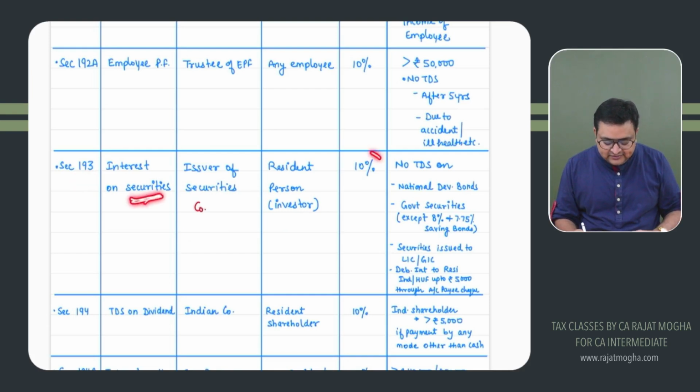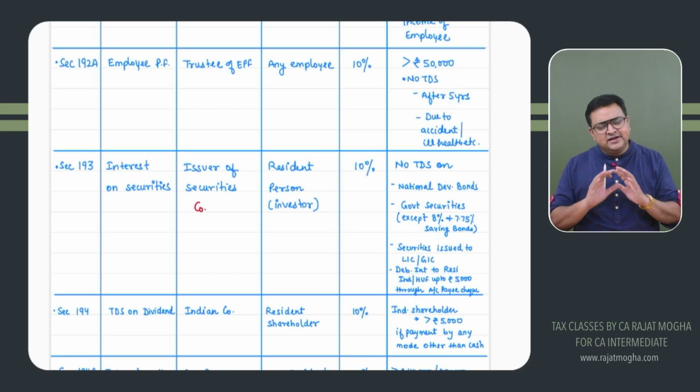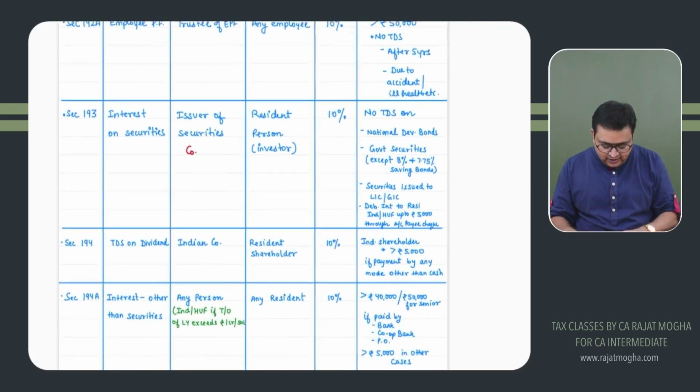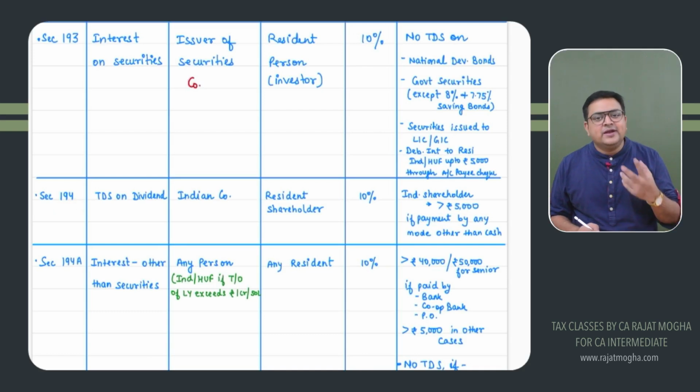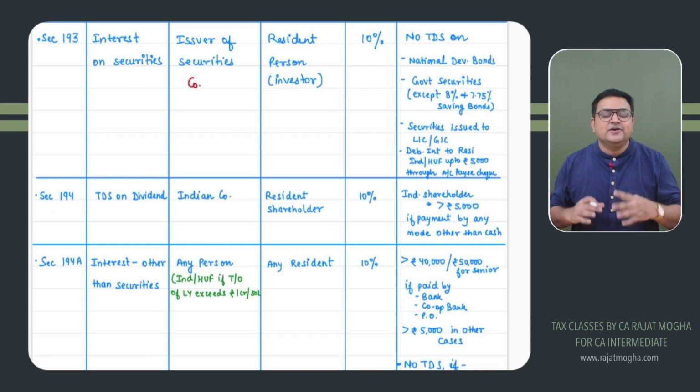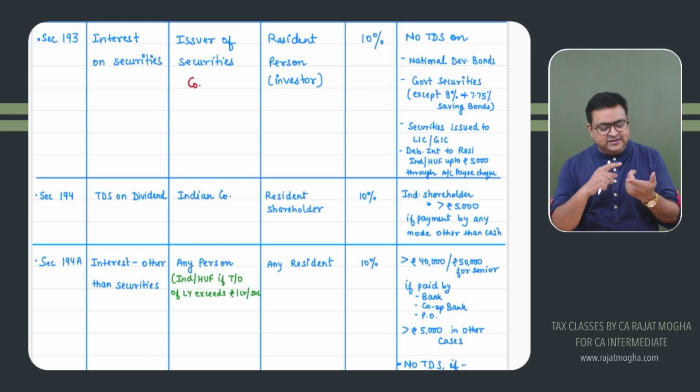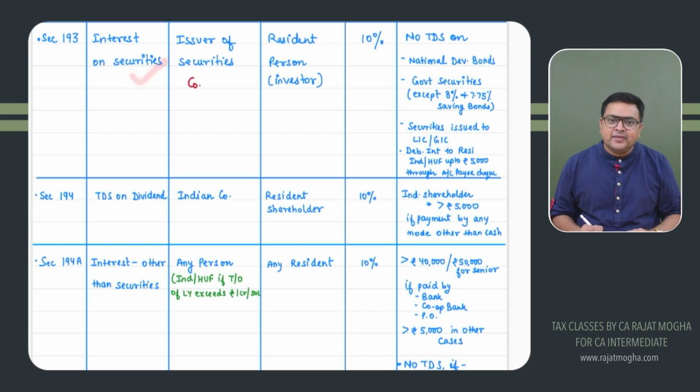Interest on securities. Please remember the rate: 10%. Generally on interest and dividend, the rate is 10%. Now, the second section is 194, which is related to dividend. Again, you are getting some income on securities, but what type of income? Dividend. Because on securities, there could be debentures or bonds where you will receive interest, and there could be securities like shares where you will receive dividend. So for dividend, we have a separate section 194.